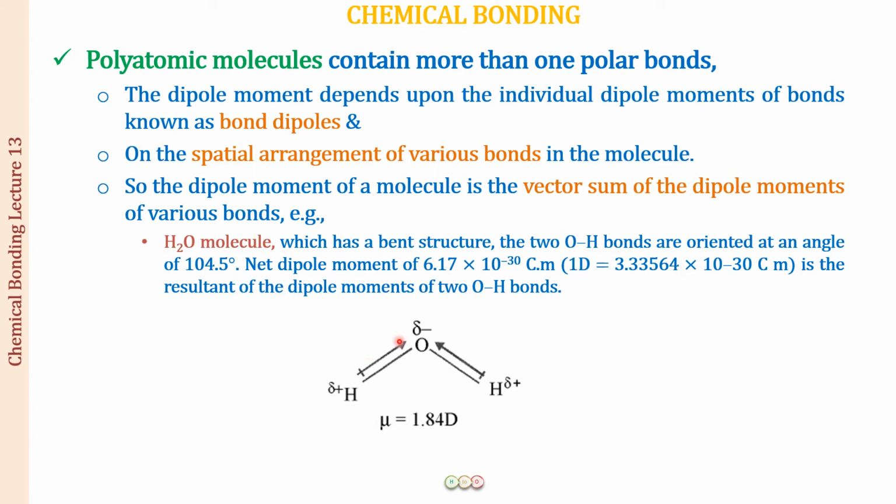And you see that oxygen has a partial negative charge and hydrogen a partial positive charge. So the direction of the two dipoles is this. These two are going to give us a net dipole moment of 6.17 x 10^-30 coulomb meter as the resultant dipole moment of the two OH bonds, and that is simply because of the addition of these two vectors.